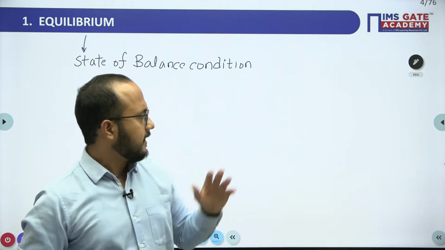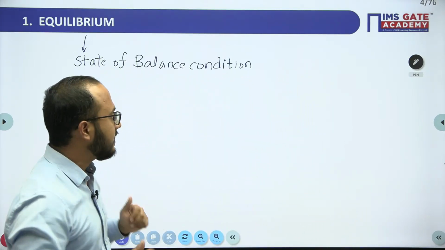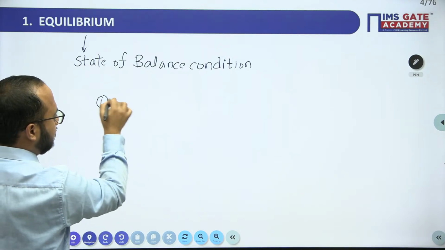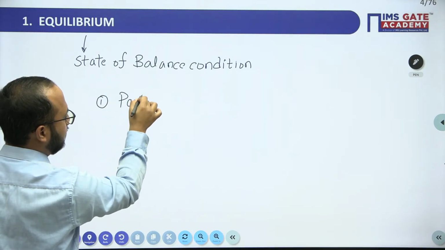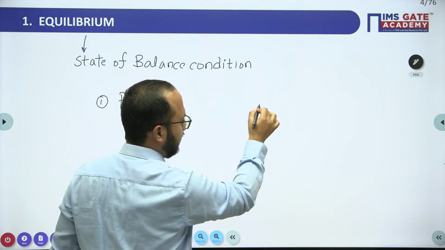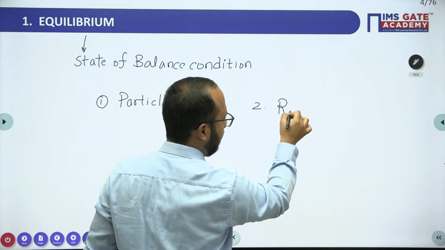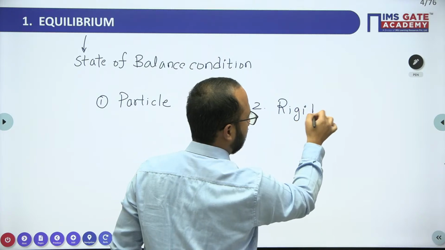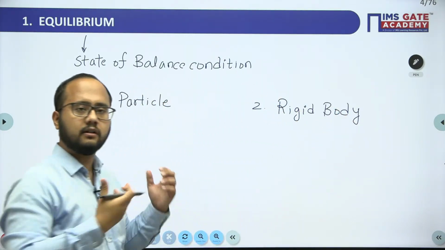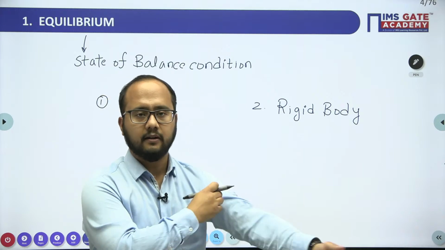The balance condition is clear. Now we have to understand which type of systems we are dealing with. Two things are there: the particle and the rigid body. Try to understand how we can deal with a rigid body and with a particle.